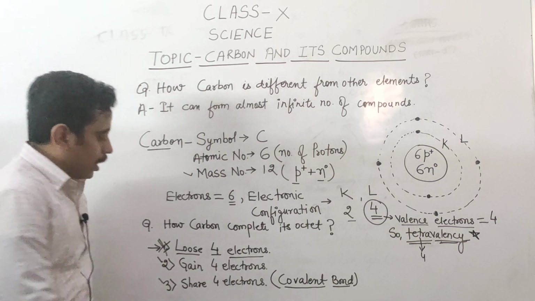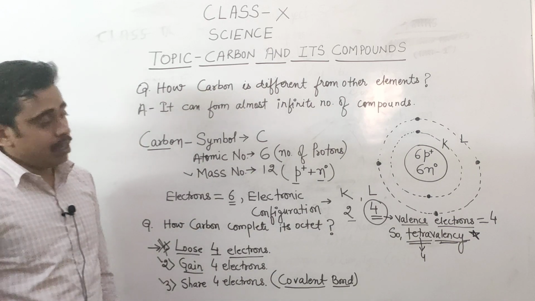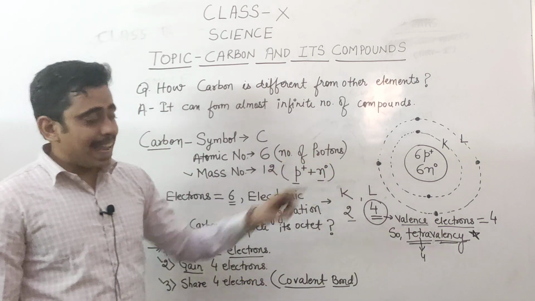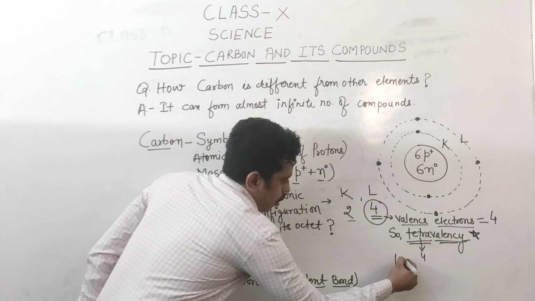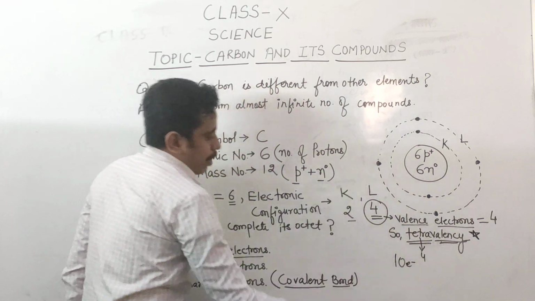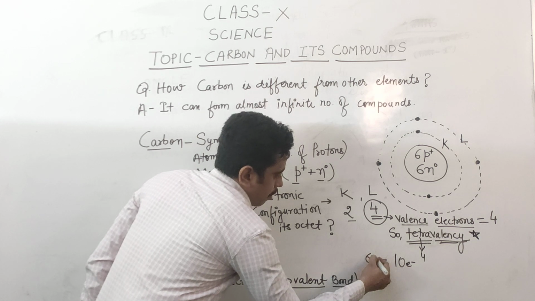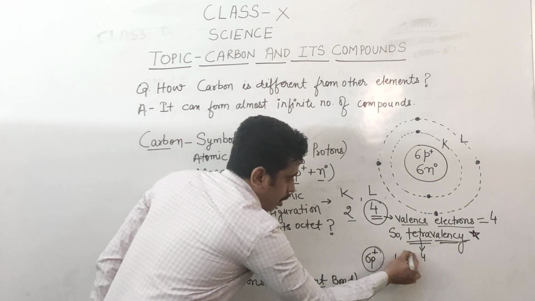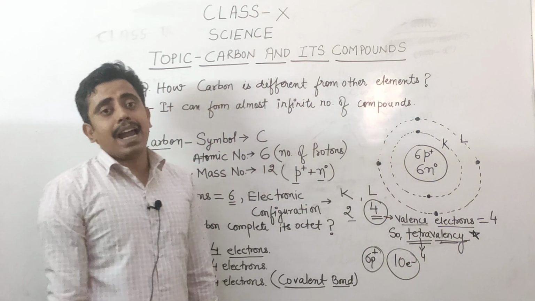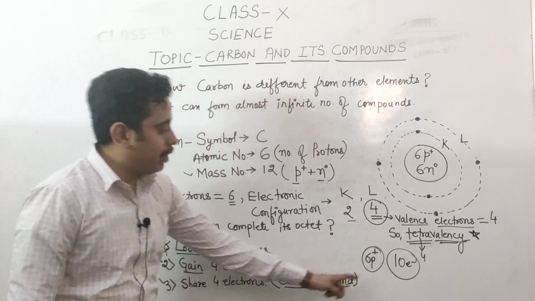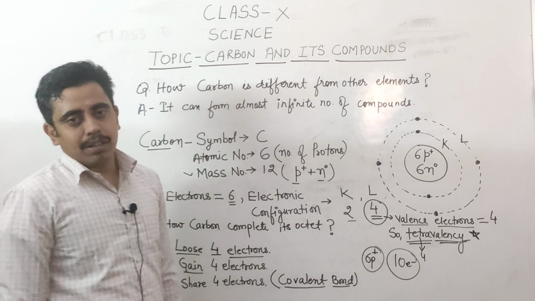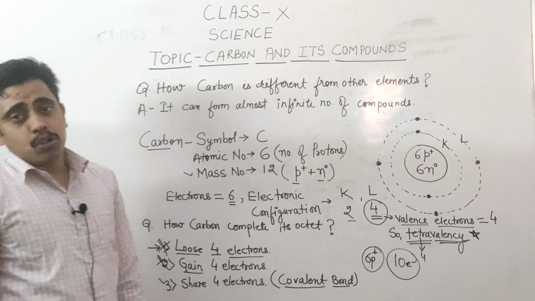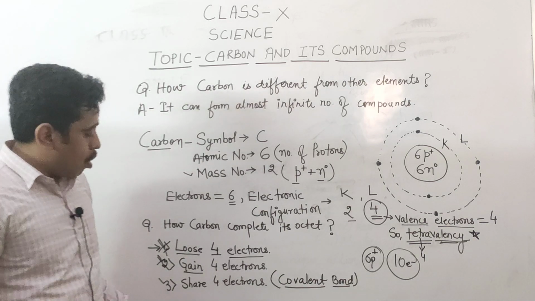The second option is to gain the 4 electrons. Now see, if the carbon will gain the 4 electrons, the total electrons will become 10 and the number of protons is 6. For the 6 protons to hold the 10 electrons properly in the atom, it is not stable. It will become quite unstable, and this option is also not occupied by the carbon. So how does the carbon complete its octet?